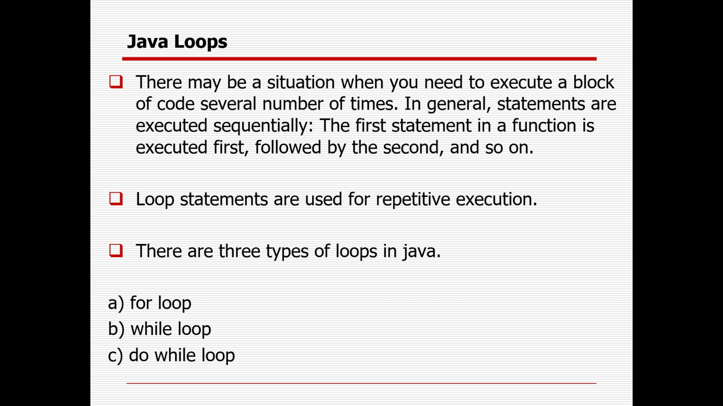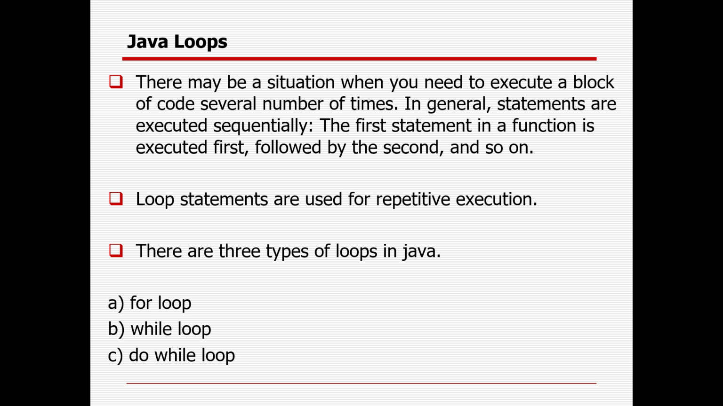There might be many situations when a user needs to execute a block of code several number of times. In general, statements are executed sequentially. The first statement in a function is executed first, followed by the second, and so on. Loop statements are used for repetitive execution. There are three types of loop available primarily in Java: for, while, and do while loop. Apart from that, there is another loop called the for each loop or enhanced for loop. It only works with the collection framework, so I'll cover it when I teach the collection framework. Otherwise you will not be able to understand it, because it is used only in the collection framework.